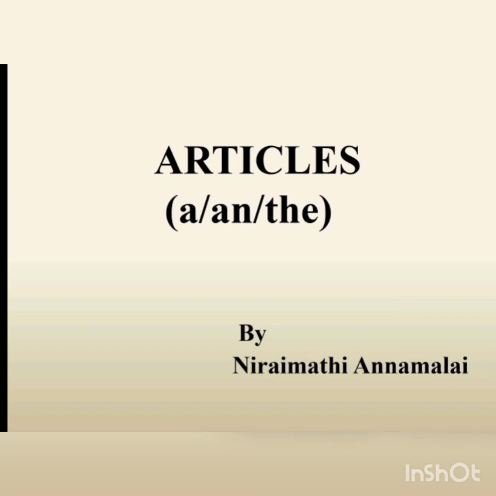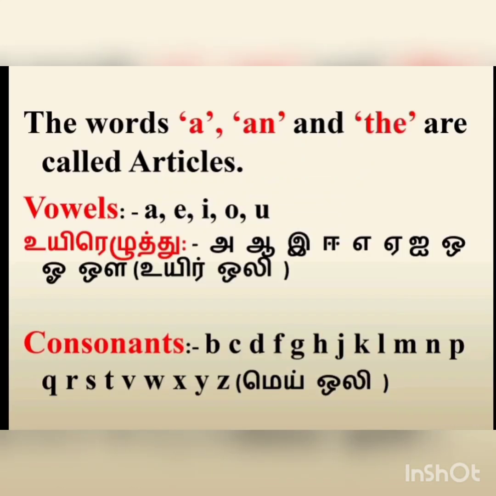In this class, we will learn in detail about articles. The words a, an and the are called articles. Before we move on to the topic proper, let us now understand about vowels and consonants. Out of the 26 alphabets in English language, the letters A, E, I, O and U are called vowels. The remaining letters are called consonants.